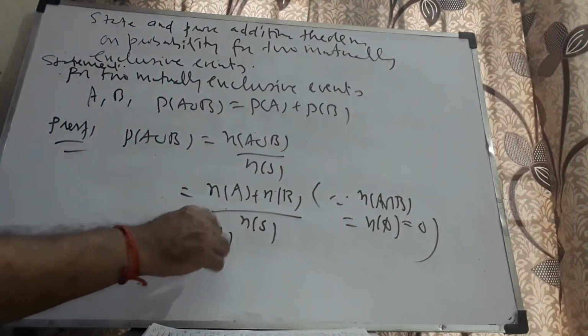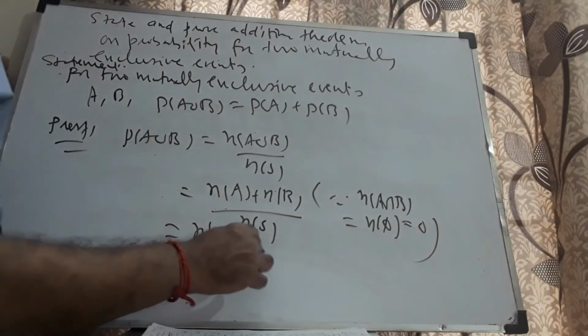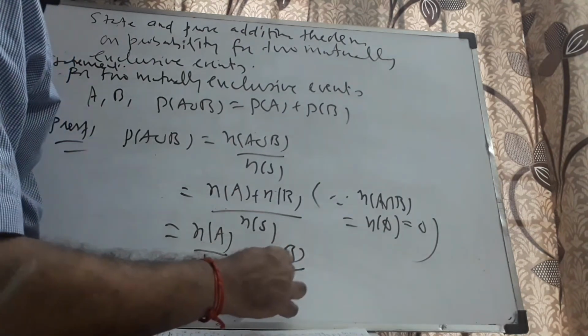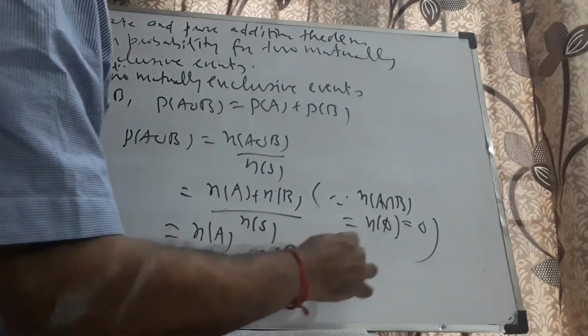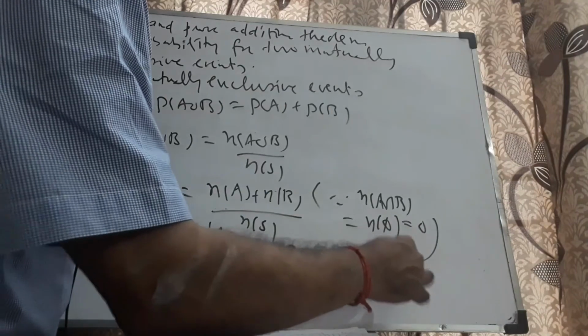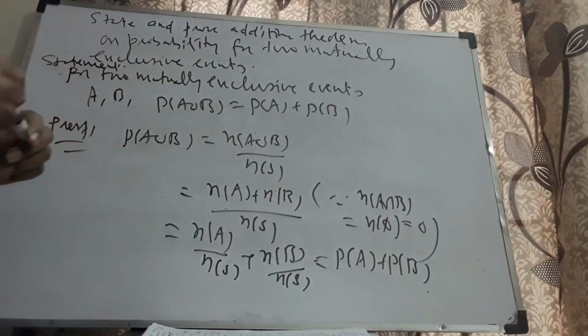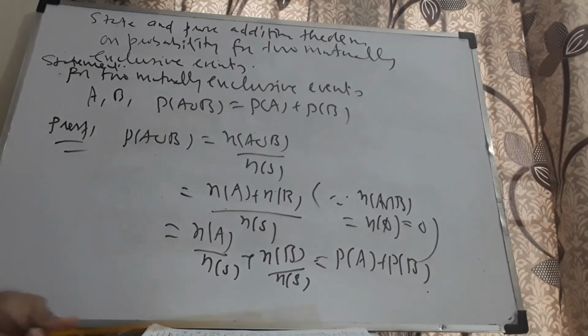Therefore, I simply end up with n of A by n of S plus n of B by n of S, which is reduced to P of A plus P of B. This is how you get it. Therefore, for two mutually exclusive events, the probability of the union is equal to the sum of the individual probabilities.